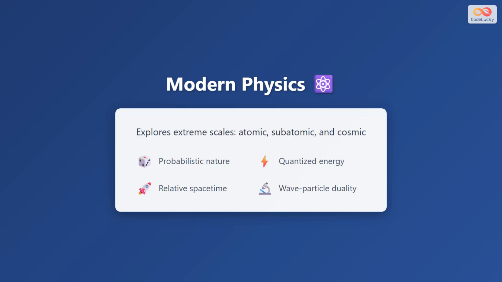Modern physics explores extreme scales, the atomic, subatomic, and cosmic realms where classical physics breaks down. Unlike classical physics, modern physics reveals a probabilistic nature to reality, where outcomes can only be predicted as probabilities rather than certainties. It introduces the concept of quantized energy, meaning energy comes in discrete packets rather than continuous amounts. Modern physics also shows us that spacetime is relative, not absolute, meaning measurements of space and time depend on the observer's motion. Perhaps most strikingly, it reveals wave-particle duality, where matter and light exhibit both wave-like and particle-like properties.